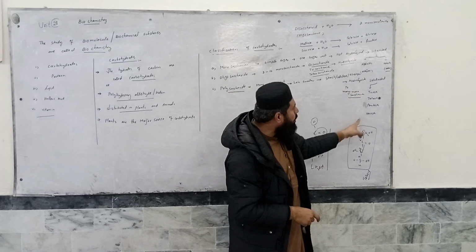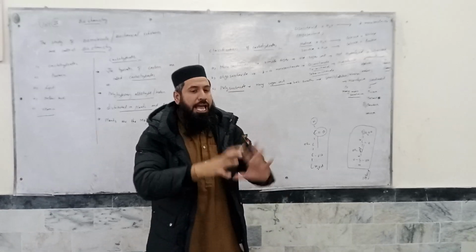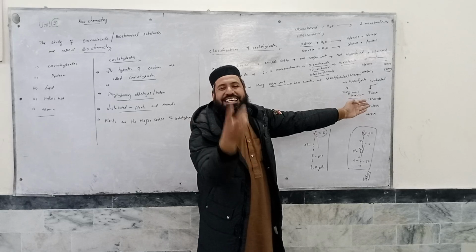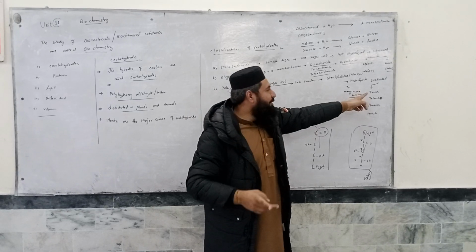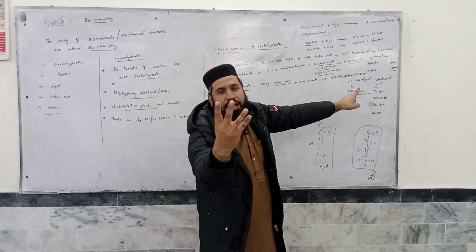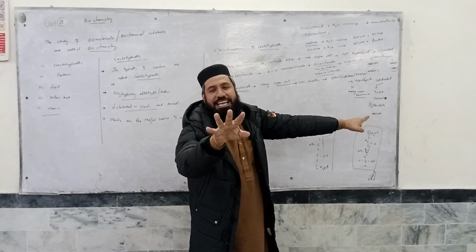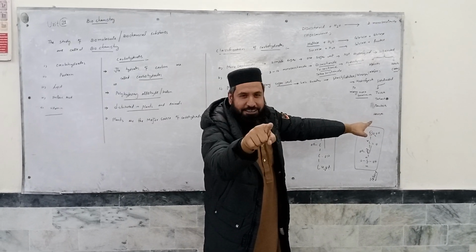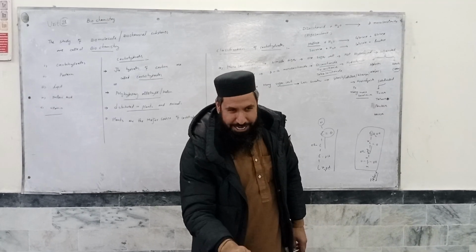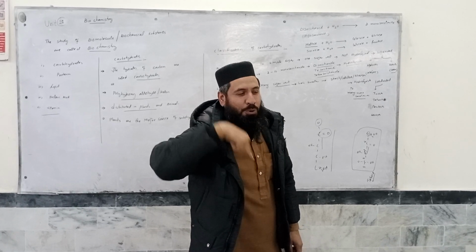On the basis of the number of carbons, we have another classification. A carbohydrate containing 3 carbons is known as a triose, 4 carbons a tetrose, 5 carbons a pentose, and 6 carbons a hexose, and so on.